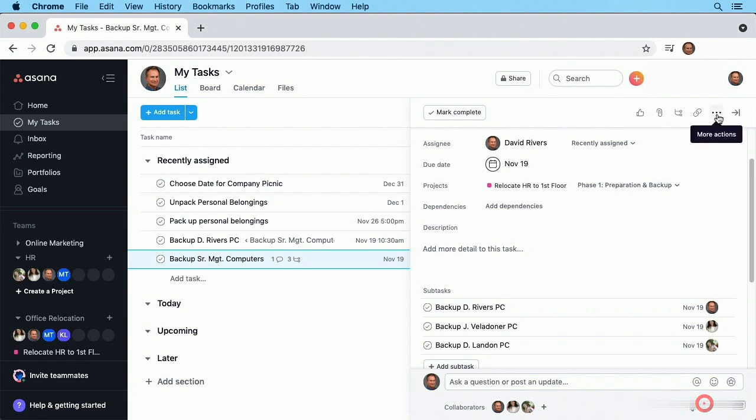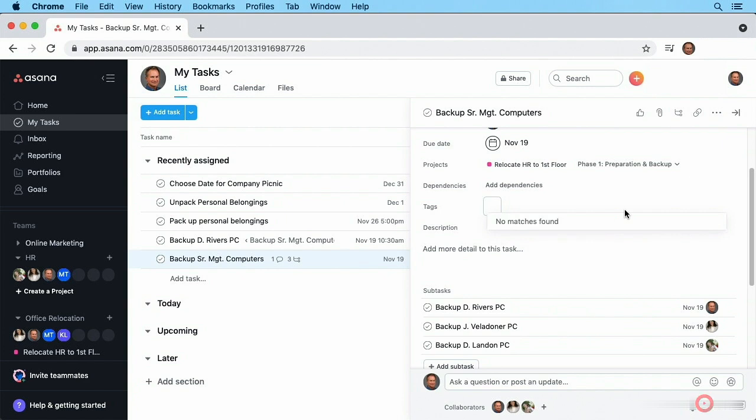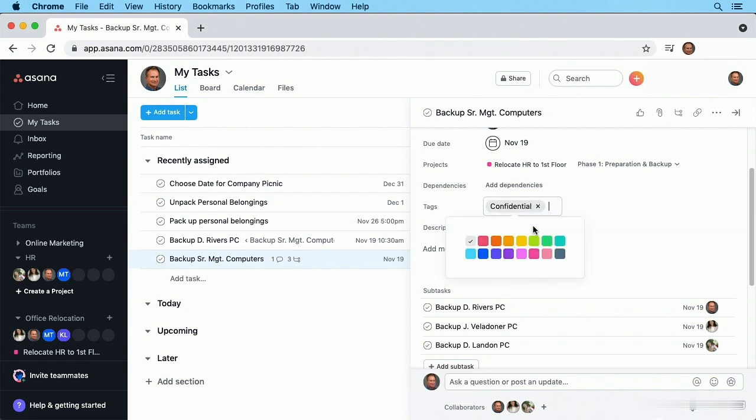Clicking the ellipses up here in the top right corner in the details pane allows us to add tags. Notice the keyboard shortcut, Tab T. Go ahead and click there and you can see tags has a field with a flashing cursor waiting for you to type. Now, if anybody else in the organization has created a tag, like confidential, for example, and you start to type it in, it'll show up on a list. If it hasn't been created, you'll be creating it with the first tag. So we'll type in confidential and click Create Tag for confidential.